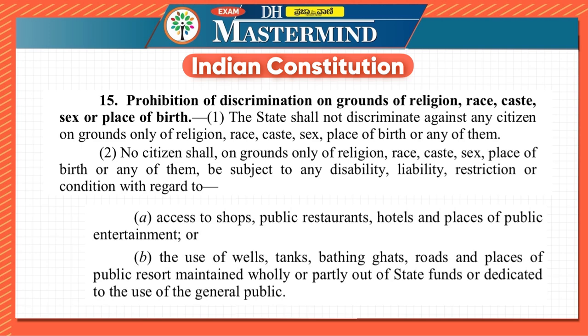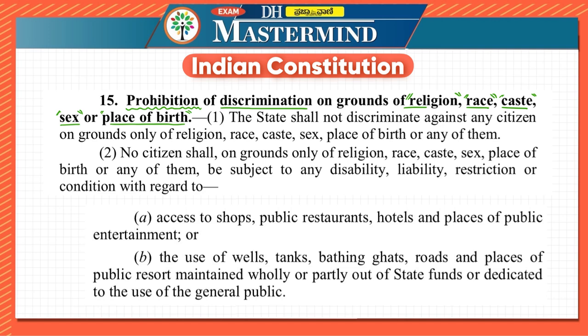So Article 15 speaks about prohibition. So there is a proper restriction. And what is this prohibition on? It is on discrimination on the grounds of religion, race, caste, sex, or place of birth. And all of these are important. All of these are very, very important, because as we progress to understand this article even more, you will understand that